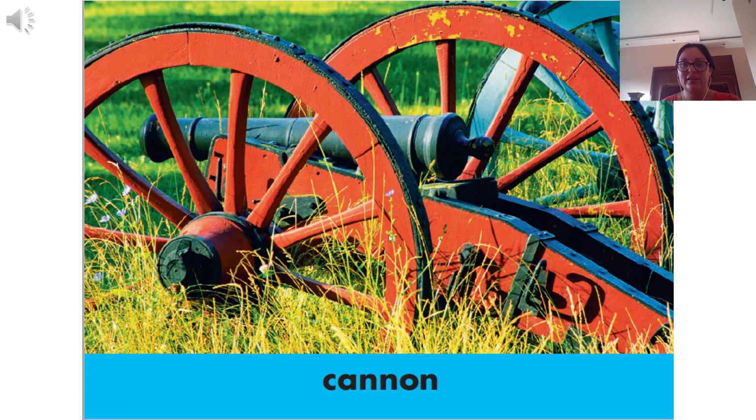If you can see, what we have here is the cannon, and the cannon is a very big gun that is put on a base or wheels. Here you can see the wheels, and this is the cannon.